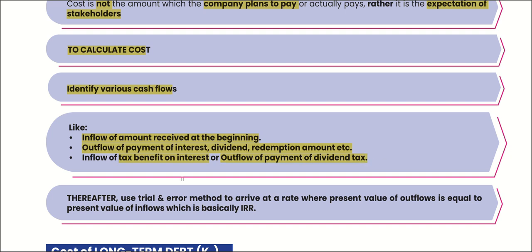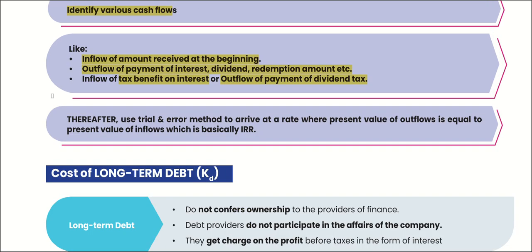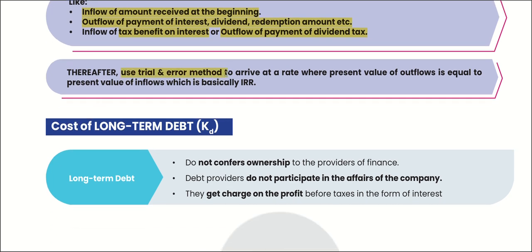So we have to consider inflow, outflow, and tax effects. Thereafter, we use trial and error method to arrive at a rate where present value of outflows is equal to present value of inflows. When present value of outflow is equal to present value of inflow, it is basically called IRR.